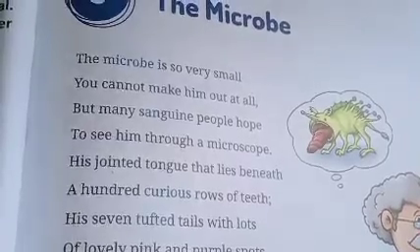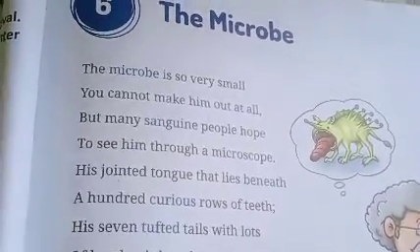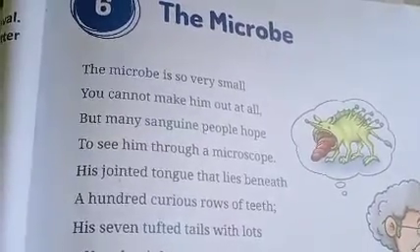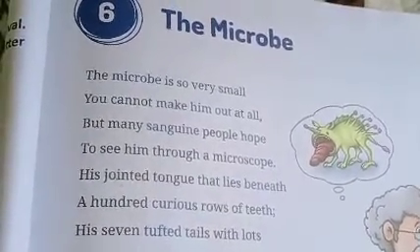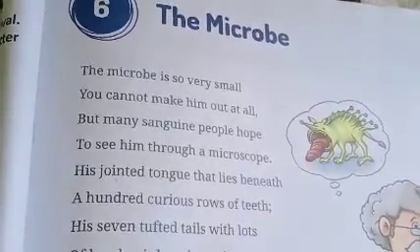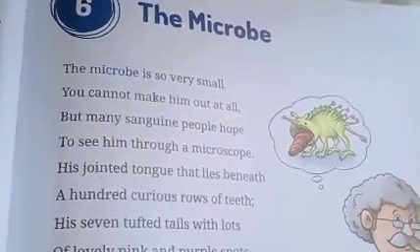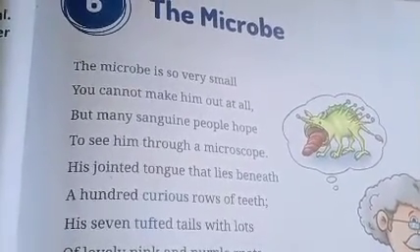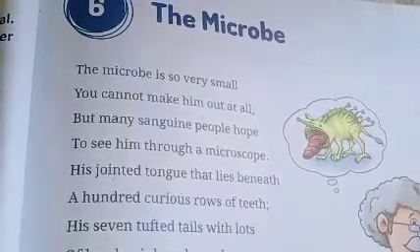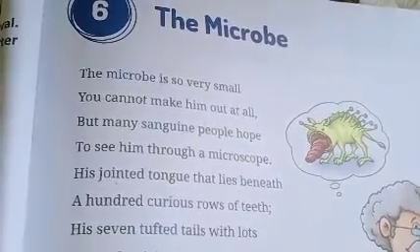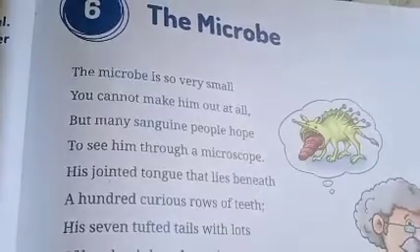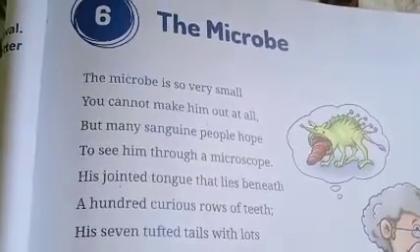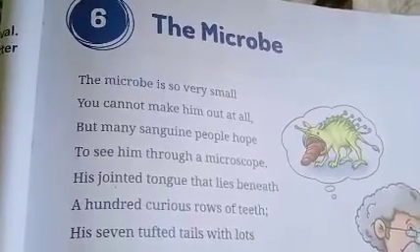The poet is telling us that the microbe is very small. A microbe is a very tiny living organism. You cannot make him out at all means see him with great difficulty. It's not possible to see this microbe with the naked eyes. That's why the poet is saying that you cannot make him out at all. These microbes are present everywhere in air, soil, but we cannot see them. They are very small.